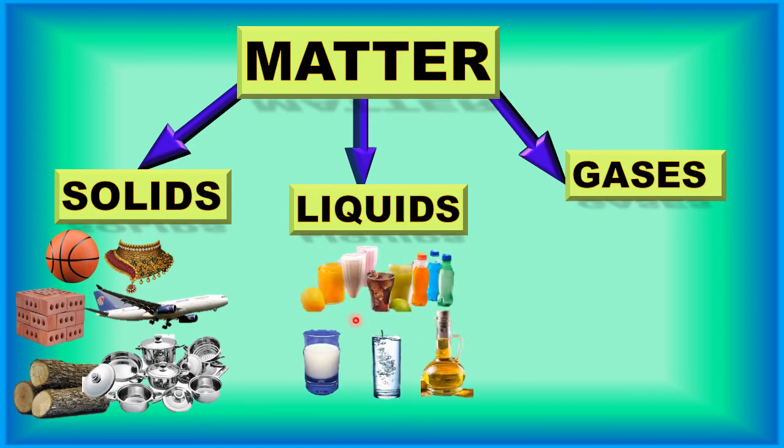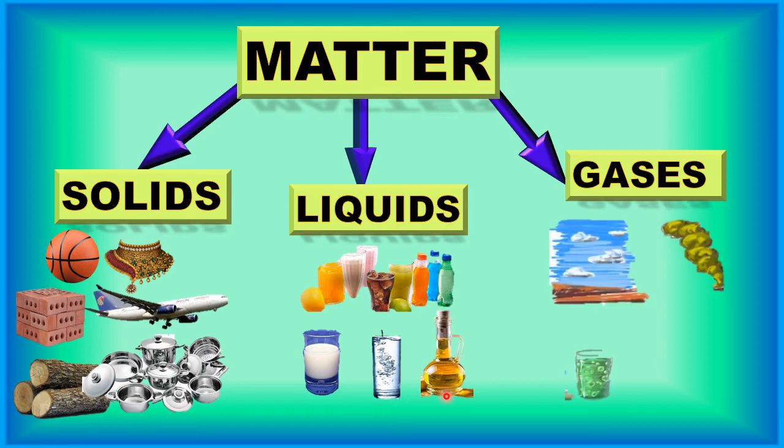Soft drinks and different kinds of drinks which are in liquid form. They are a little soft and, in comparison to solids, they are quite flexible. They take the shape of the container in which we pour them. So this is water, oil, and you can see different drinks and oil. These are the forms of liquid. Is it clear, children?